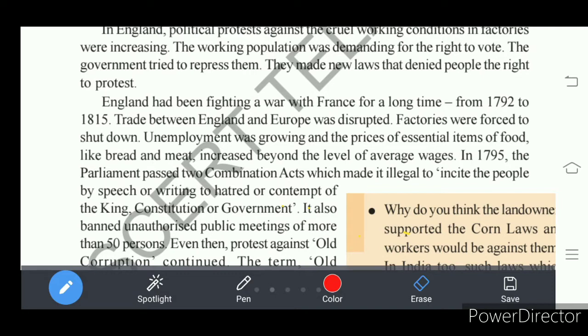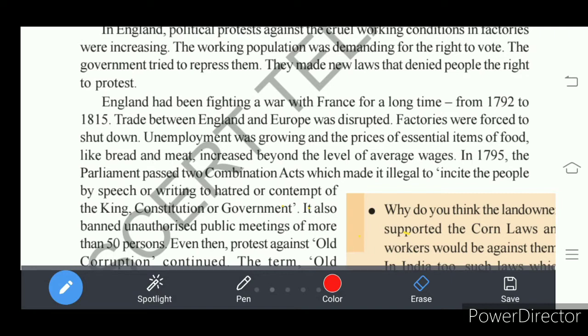to provoke, or to incite, means to provoke the people. So how are people incited? By conducting a meeting or by writing the problems of the people in the newspapers, that is, writings. So by writing and by speech, there should not be incitement of the people.